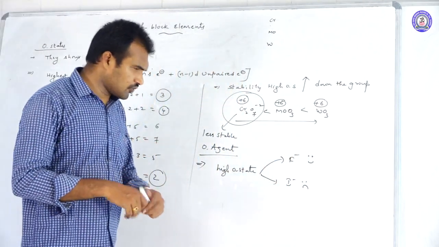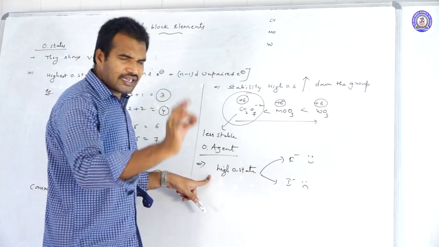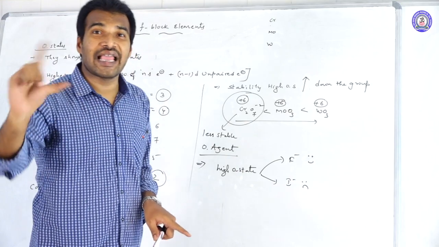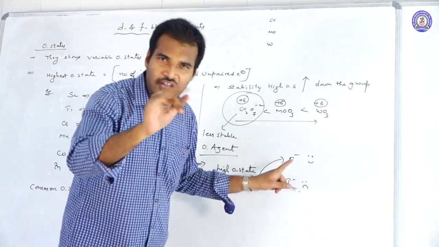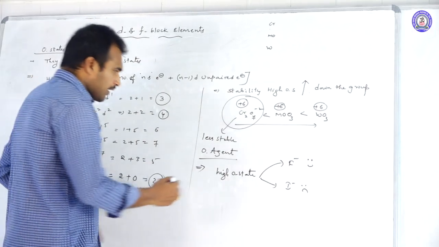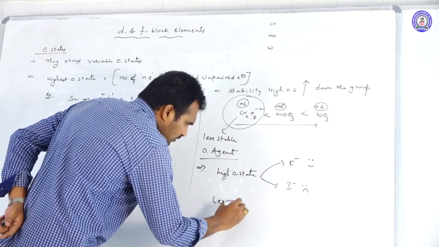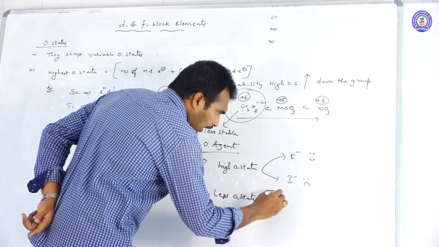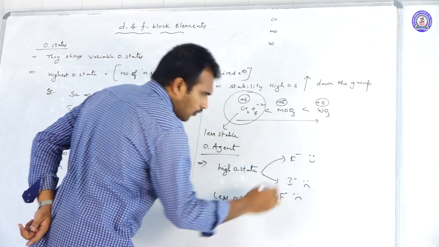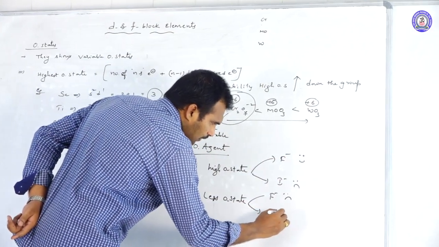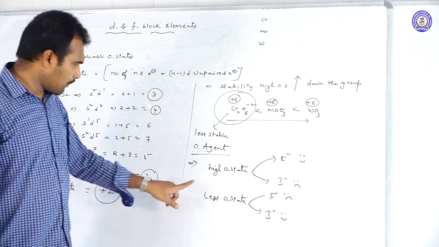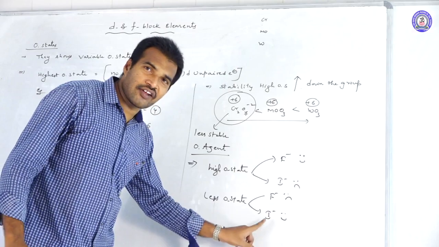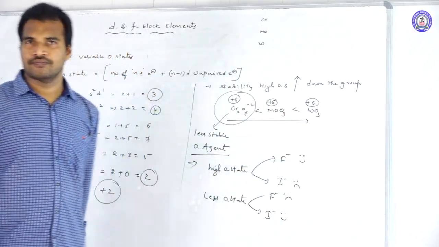They are stabilized by fluorides, not by iodides. Next, for low oxidation states it is the reverse: they are unhappy with fluorides but happy with iodides. Whenever a metal ion is in a lower oxidation state, it will be stabilized by iodides, not by fluorides.